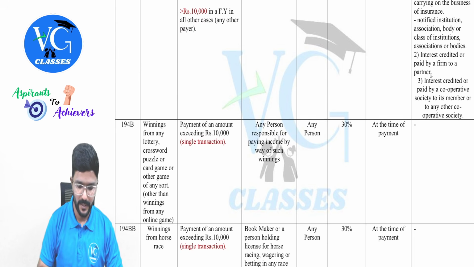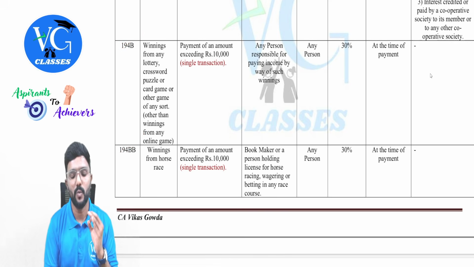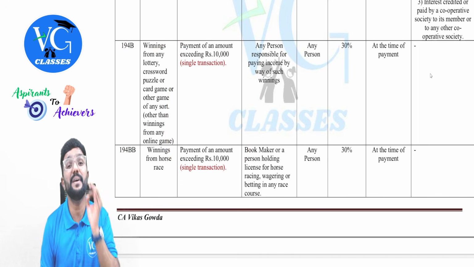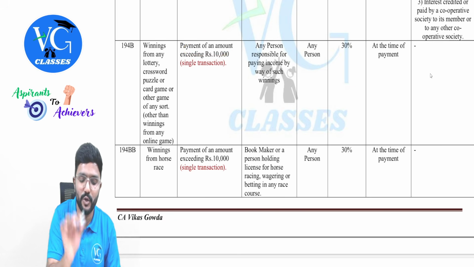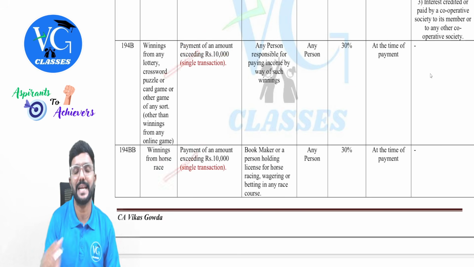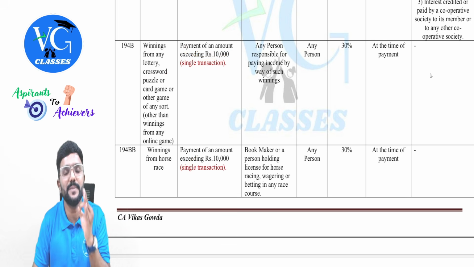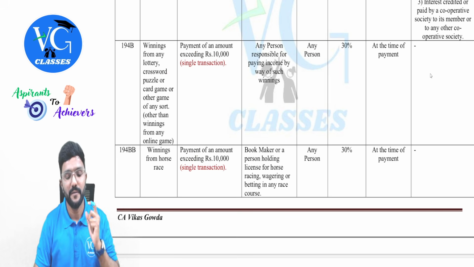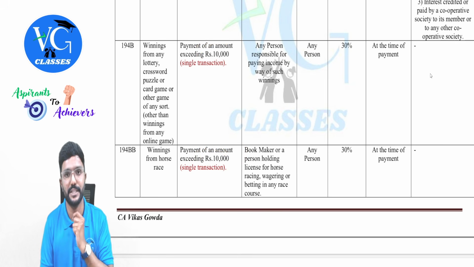Got it? Then, under sections 194B and 194BB, the threshold limit remains the same, but now it applies on a single transaction. Whereas for most other sections, the threshold limit is per financial year, here the 10,000 threshold limit is per transaction.